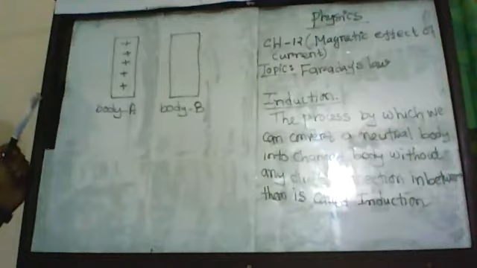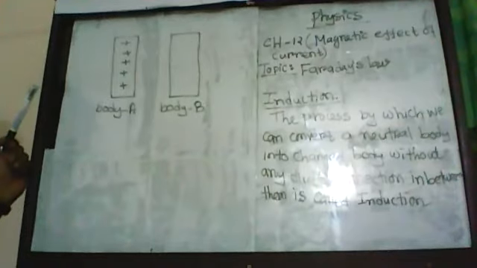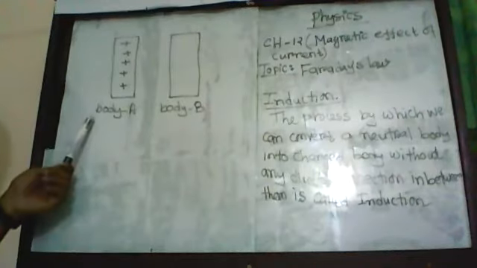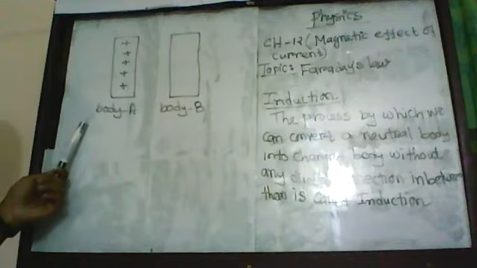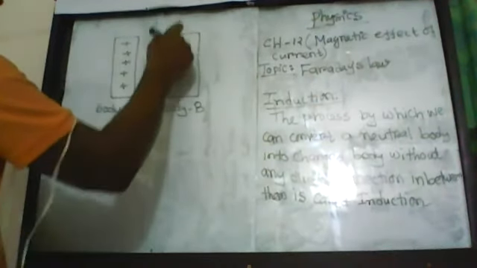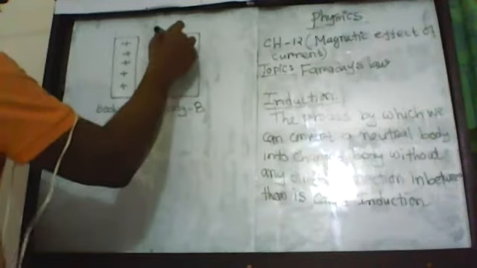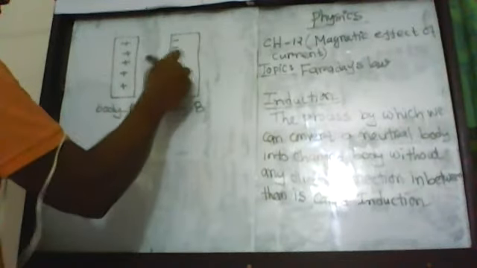With the attraction of this positive charge body, electrons come closer from the atoms of the metallic body B. So electrons come closer to this end, and that's why this end becomes negative charge.